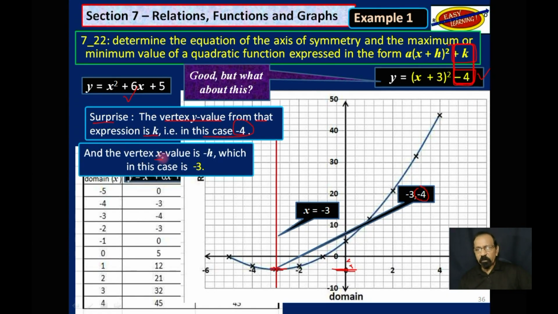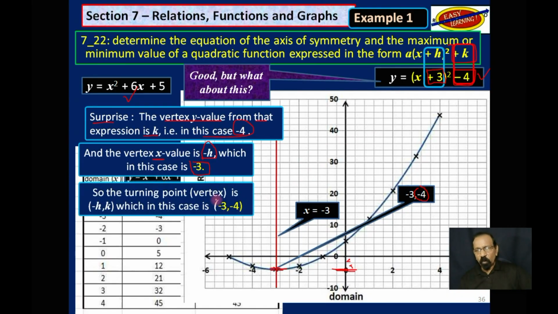Once we get the y value, we want to find the x value of that same point. And that is -h. Just look at this format that you have here, and whatever you have in the h position, make it negative. So we have a 3 here. We'll convert that into -3. So what is the turning point?